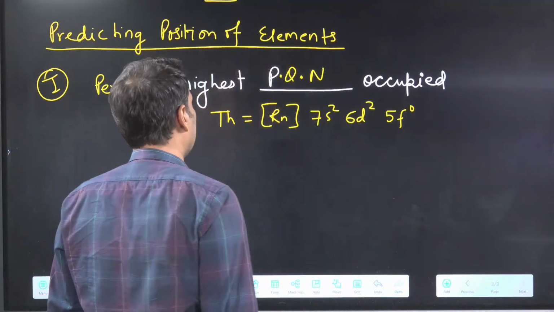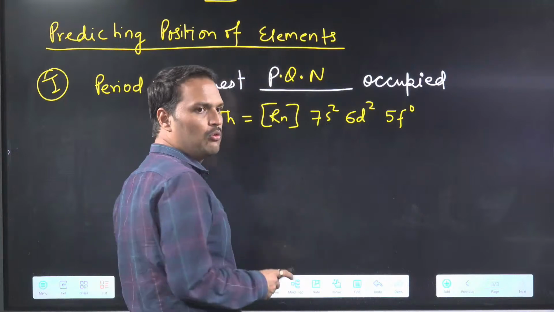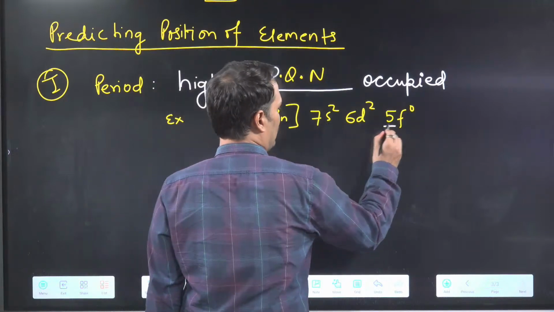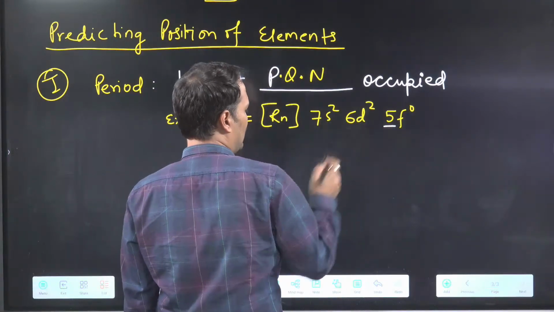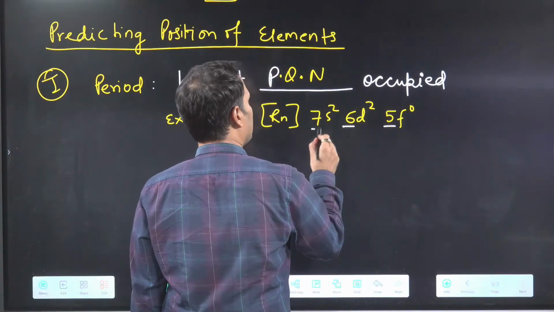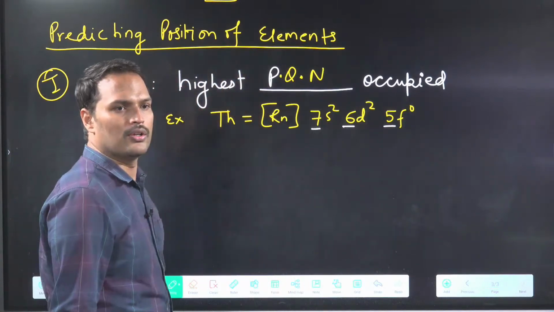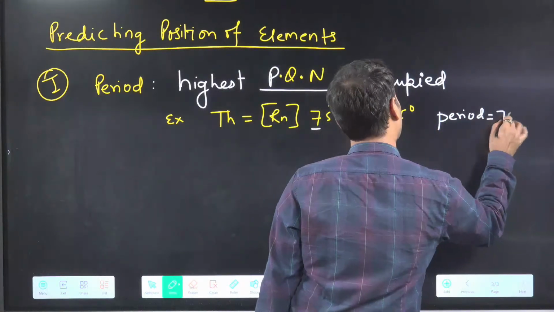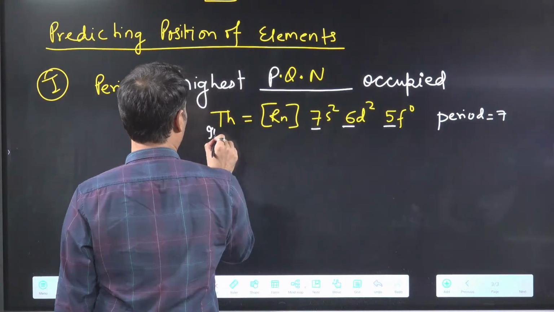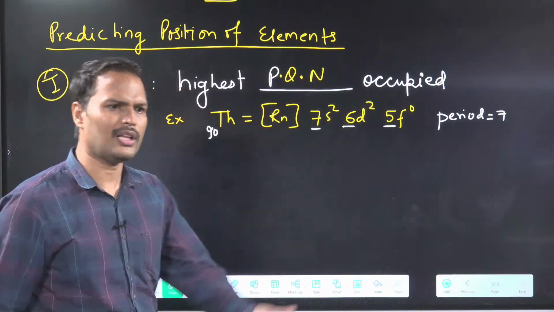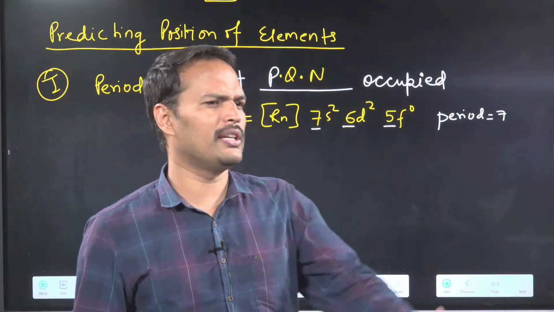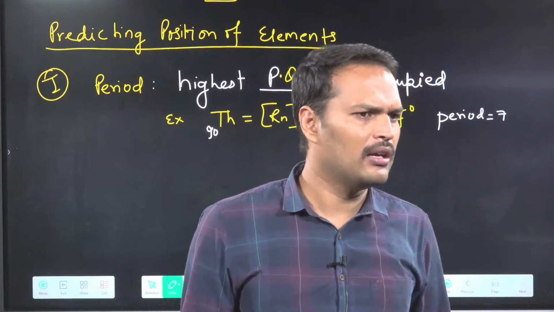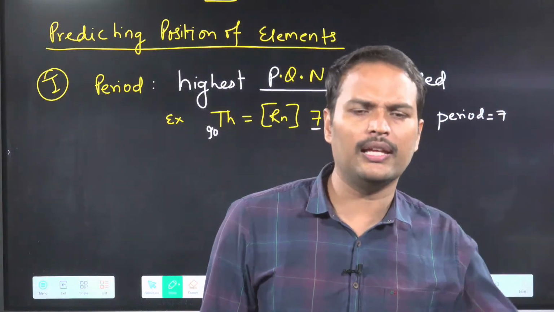Now in this you tell, what is the highest principal quantum number occupied? This is your fifth, unoccupied only, exceptional case. This is your sixth and this is your seventh. So can you guess the period number? So the period number is 7. Achha, what was the atomic number of thorium? 90. Very easy. You will say, sir, you will give any configuration, I will tell you the period quickly.